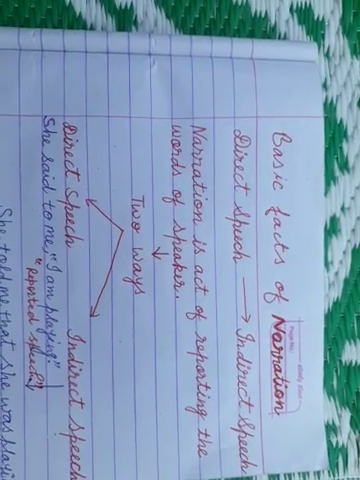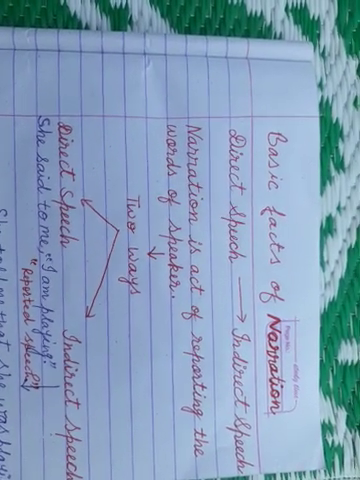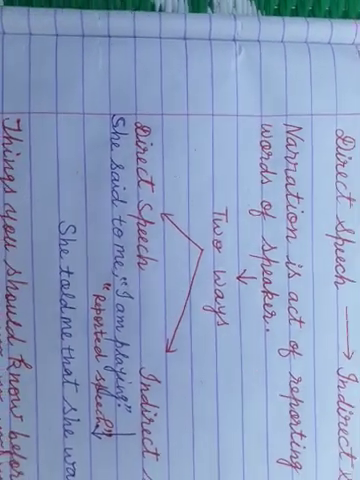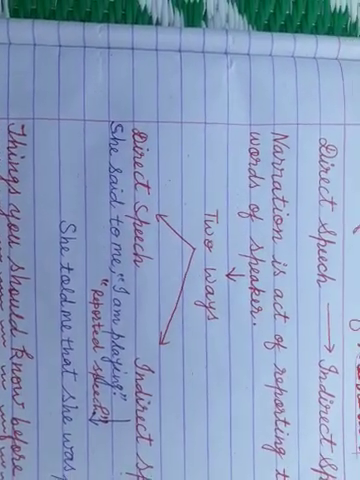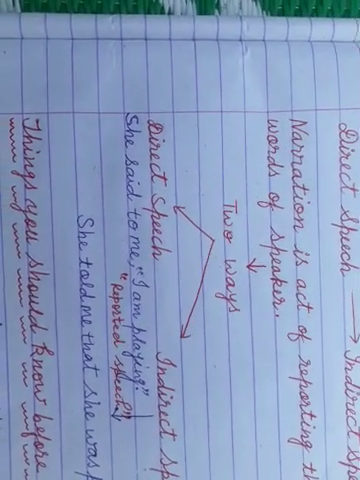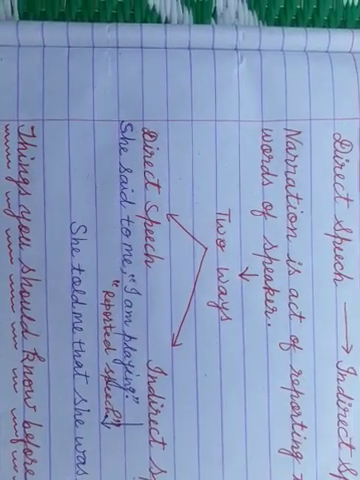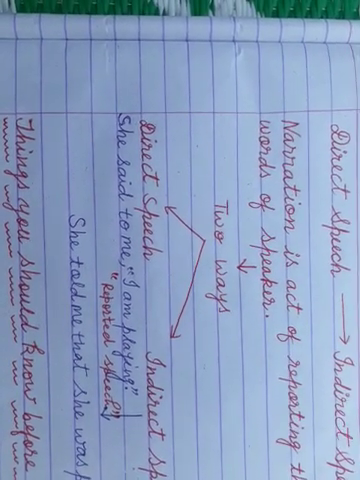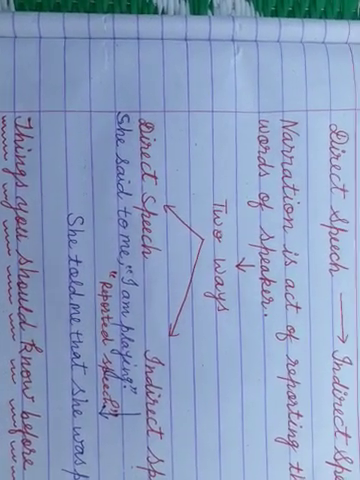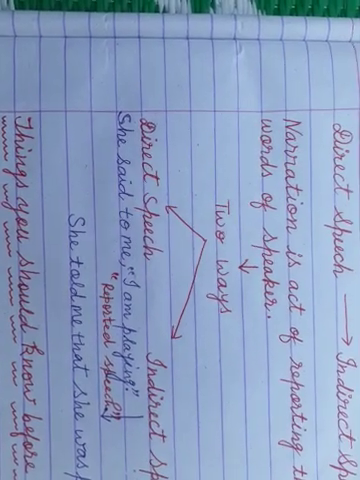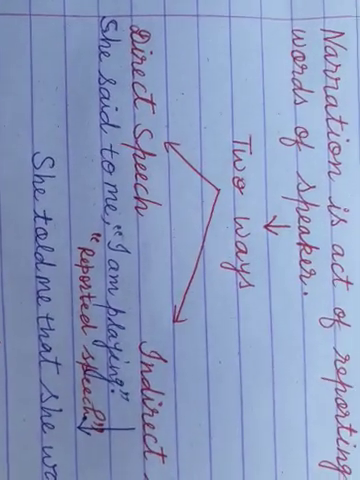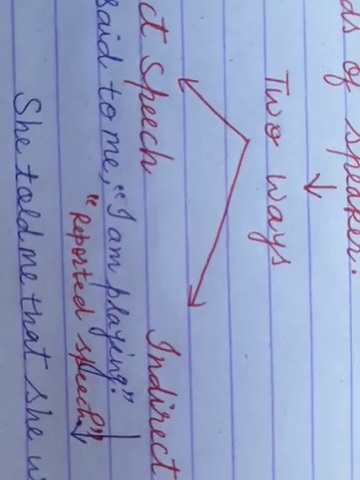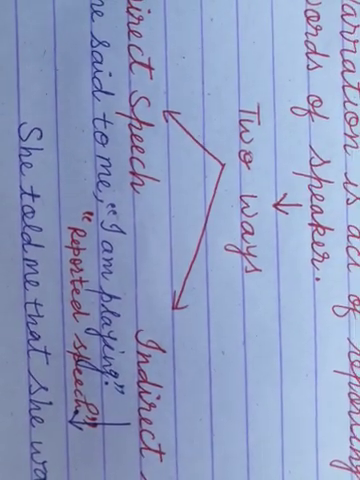When a speaker says anything, you can tell that thing to any person in two ways. The first way is direct speech, which means you use the actual words of the speaker. Here is an example. She said to me, "I am playing." Here you are using the actual words of that girl, and you are keeping them in inverted commas, and this part is called reported speech, which is in inverted commas.